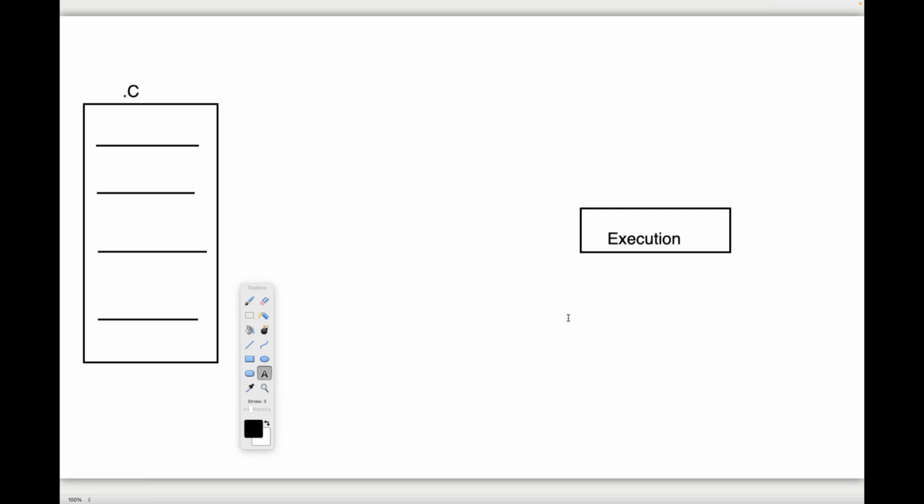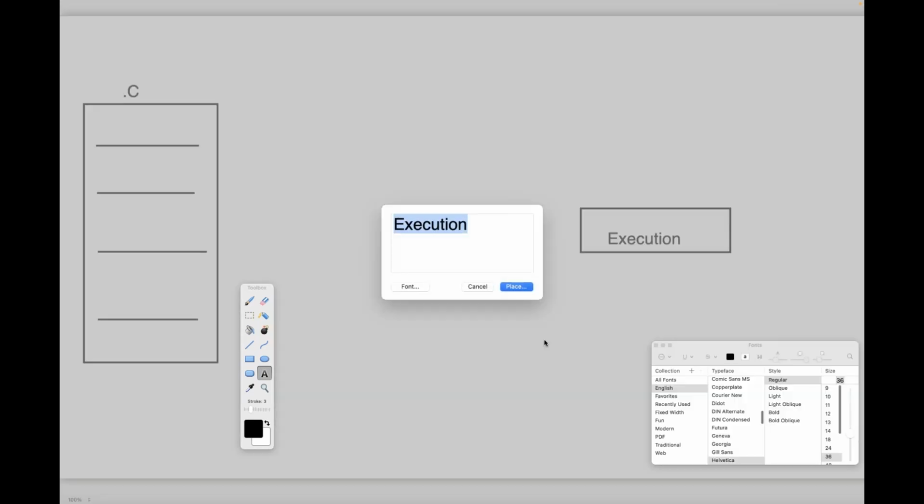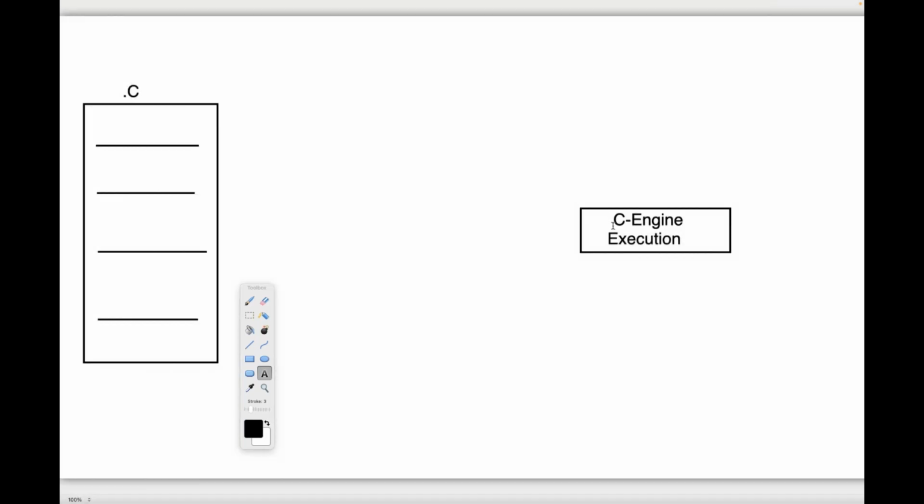Who will execute the C programs? There is a separate engine or machine to execute the C program. That is the C engine. No specific name, just a general name I'm giving. Observe carefully.